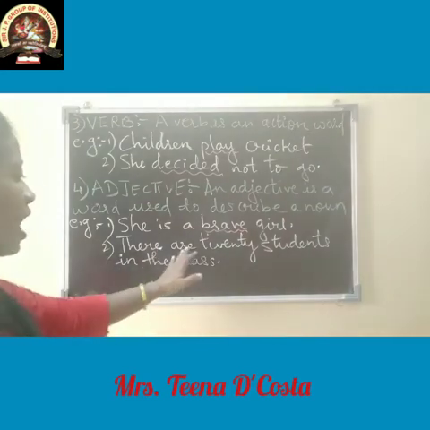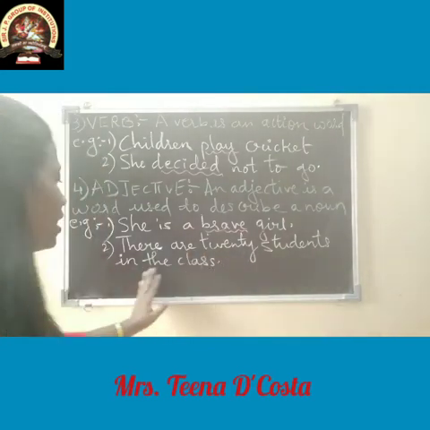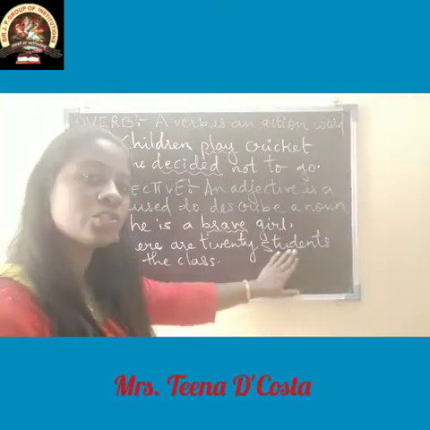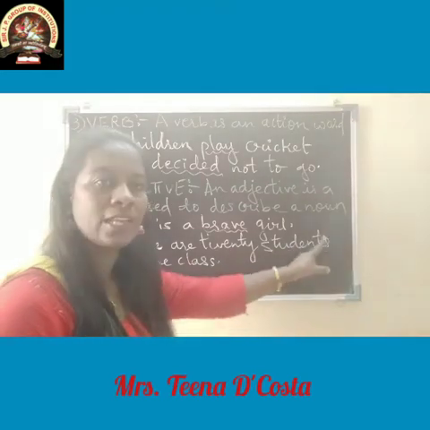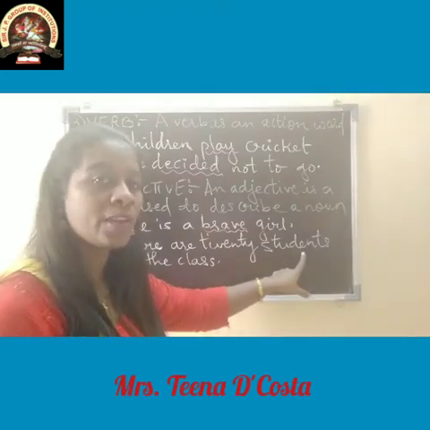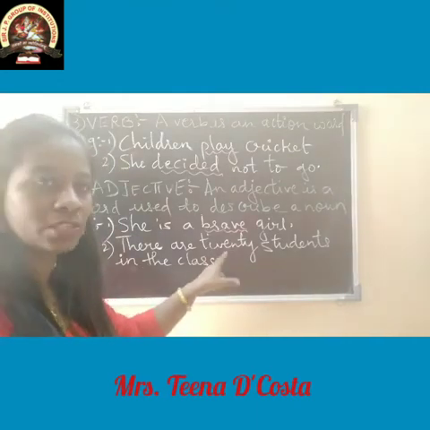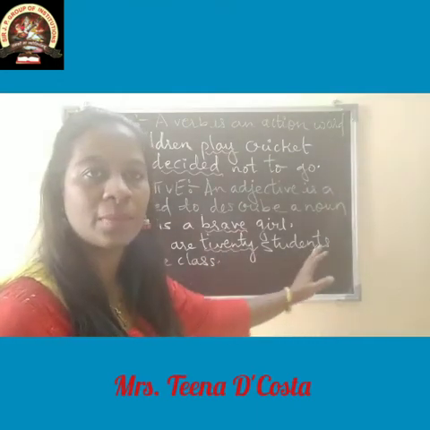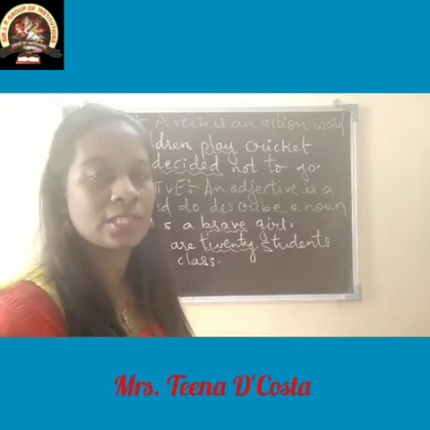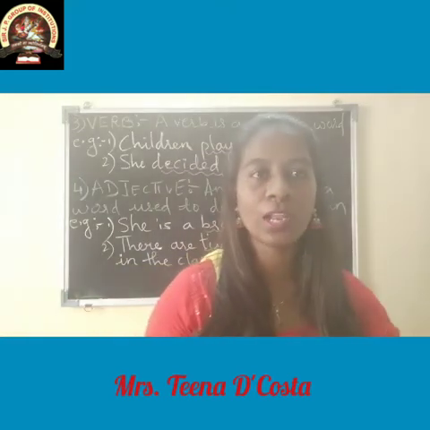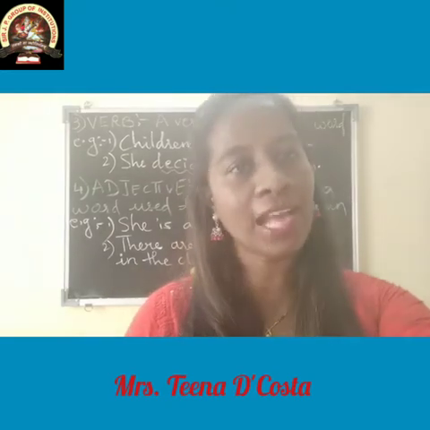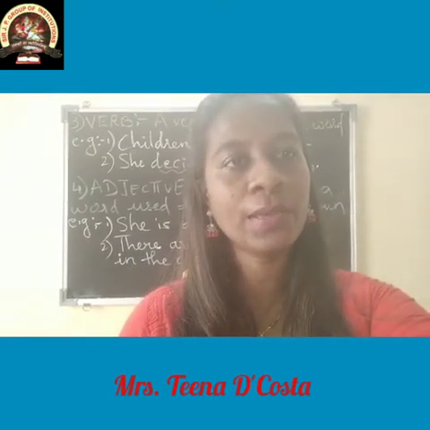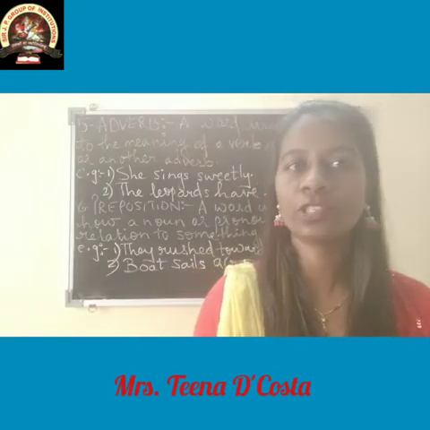Next, there are 20 students in the class. How many students? Students is a noun. So student, how many students? 20 students. So 20 is your adjective because it is describing how many students in the class. So students, I hope you all understood the verb and adjective also very nicely. Okay. Next is adverb. So let's see.